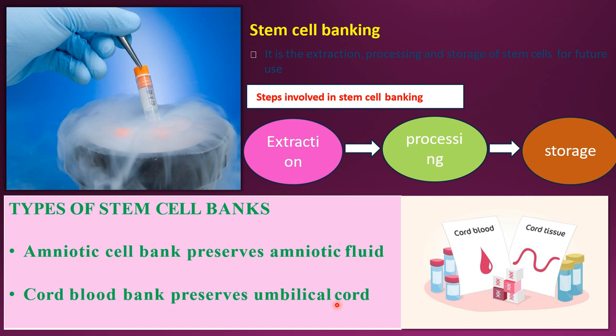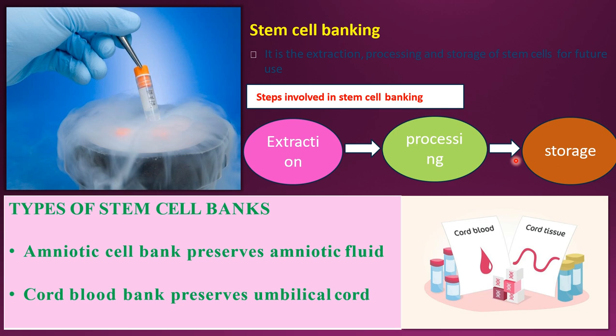At the time of childbirth, the umbilical cord is treated as waste by most people. They think like this, but it is a major source of stem cells. The amniotic fluid and the amniotic membrane act as an amniotic cell bank. We can preserve them after processing for many years for the treatment of our own diseases. So cord blood and umbilical cord tissue can be processed and kept in storage for future use, for our own treatment. Stem cell banking means extraction of the stem cells, processing, and storing for our future use.